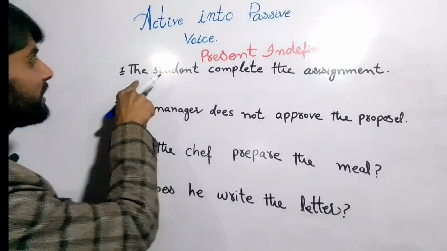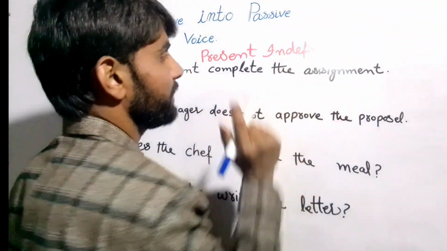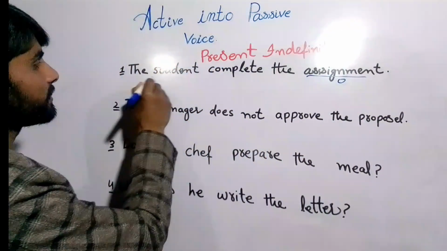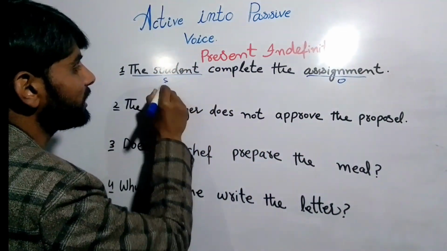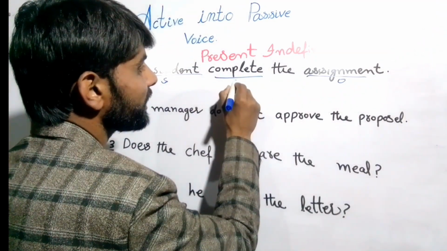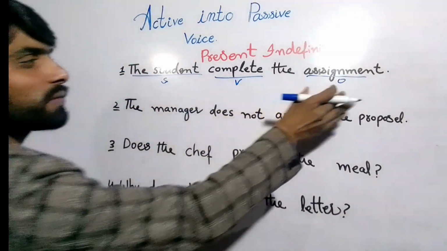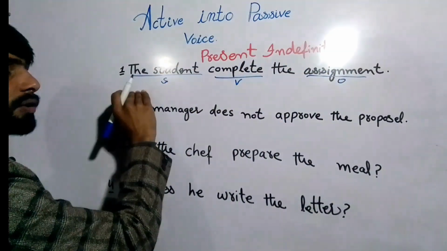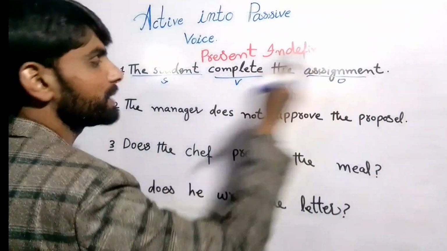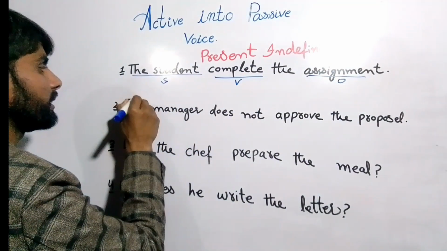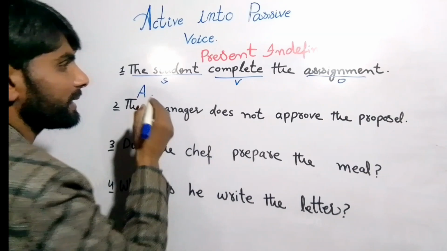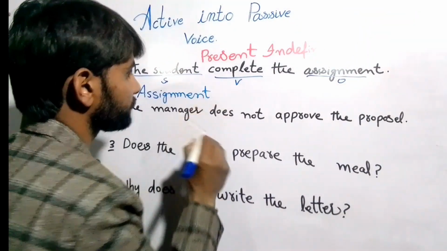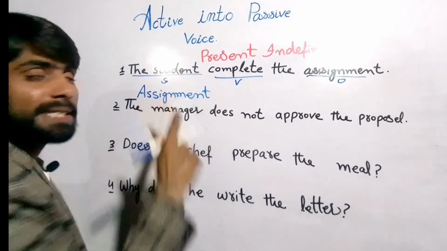So the first sentence is: the student complete the assignment, right? So in this sentence, the object is assignment, and the student is the subject, and complete is the verb, right? So first we need to swap the object in the place of the subject and the subject in the place of the object. So first is the object, so we'll write a capital letter: assignment, right? So our assignment is singular.